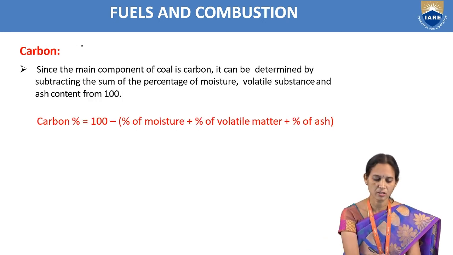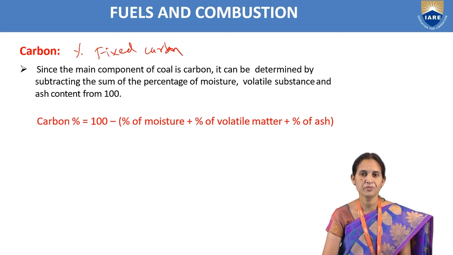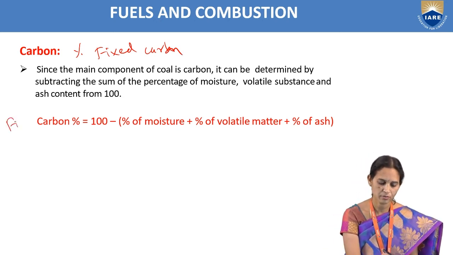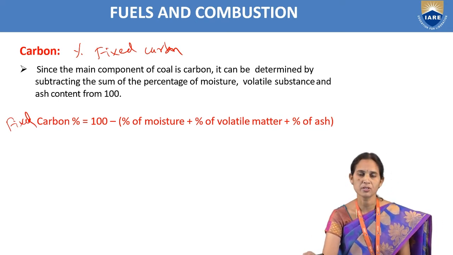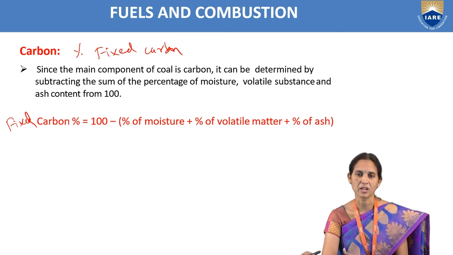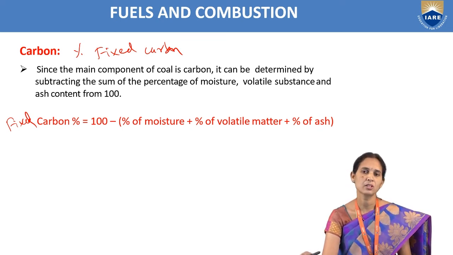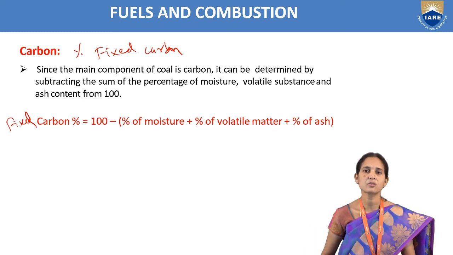So percentage of fixed carbon. How to find out percentage of fixed carbon? Percentage of fixed carbon is equal to 100 minus the sum of percentage of moisture, percentage of volatile matter and percentage of ash. We know the percentage of moisture, volatile matter and ash, so we can easily find the percentage of fixed carbon.